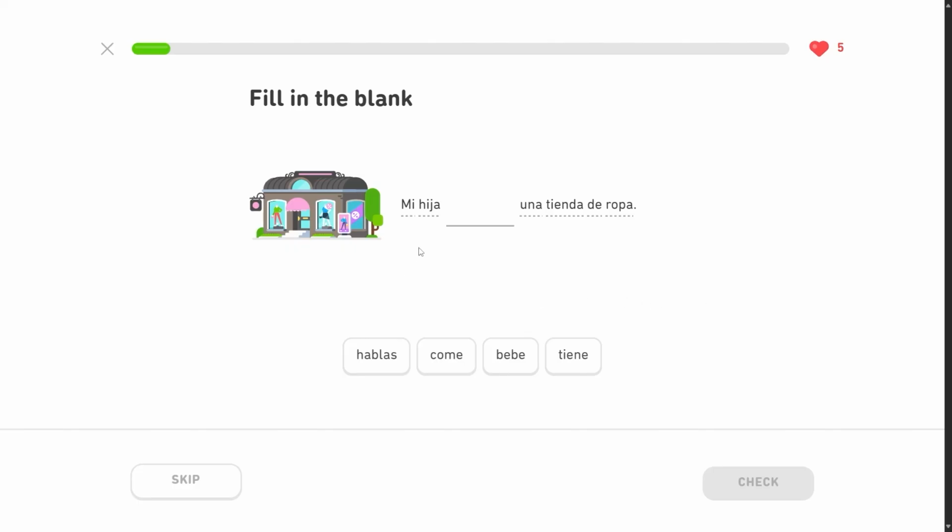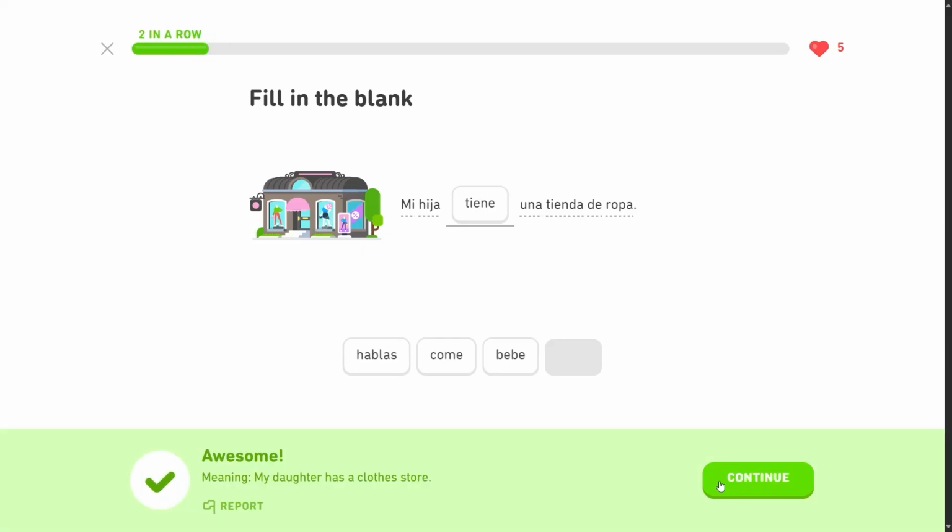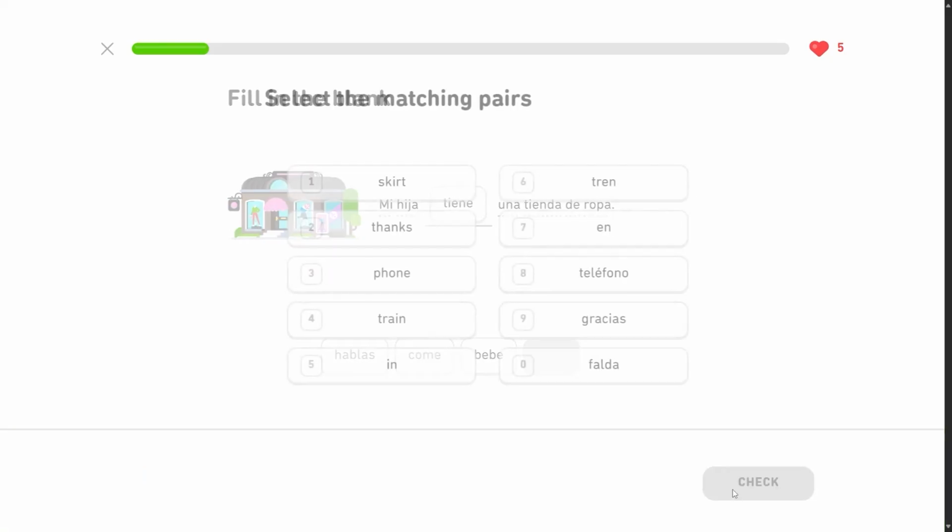Mi hija, my daughter, something, una tienda de ropa. So this is hablas, speaks. Come is to eat. Bebe is to drink. None of those make any sense. Tiene, to have. So my daughter has una tienda de ropa. That makes sense. Tiene. Good for her. Mi hija tiene una tienda de ropa. My daughter has a clothing store. How about that? Tienda is shop, right? De ropa. With clothes or of clothing.